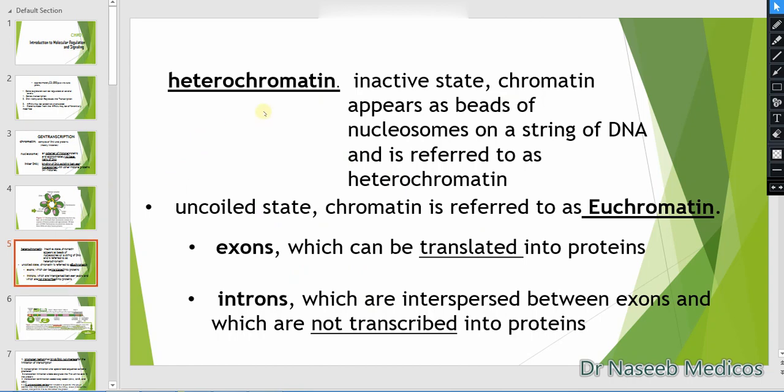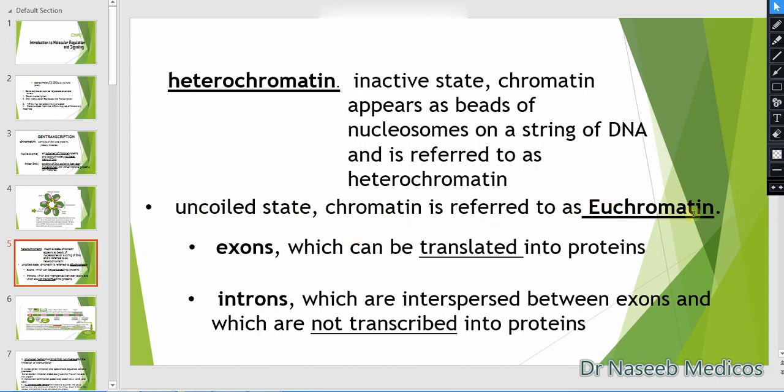Now to heterochromatin. Heterochromatin is the inactive state of DNA, where chromatin appears as beads of nucleosomes on a string of DNA. If this heterochromatin is in an uncoiled state, it is referred to as euchromatin.